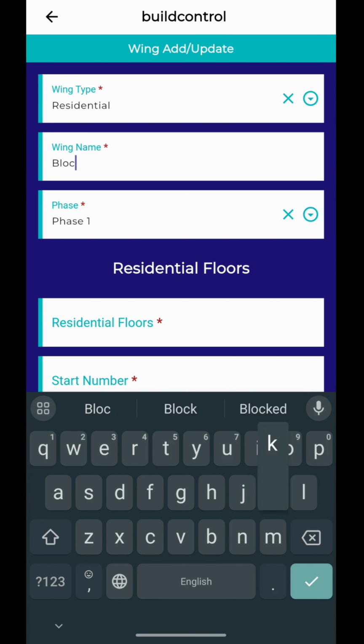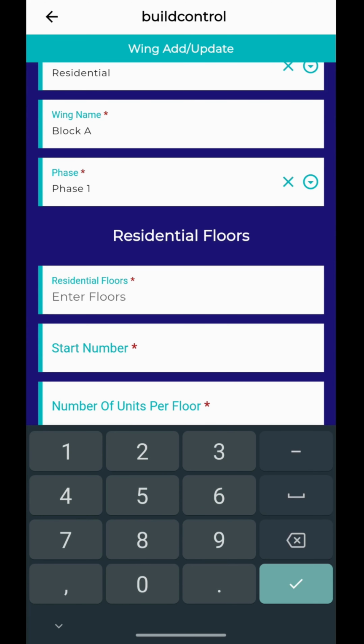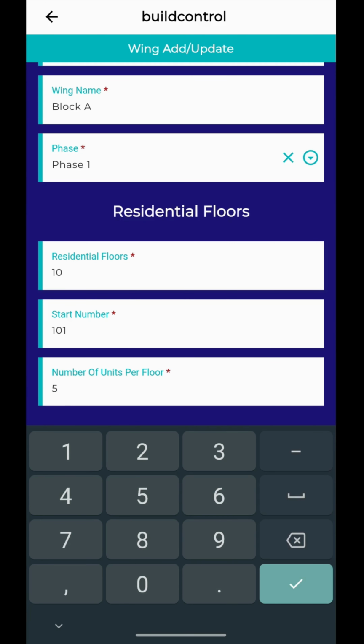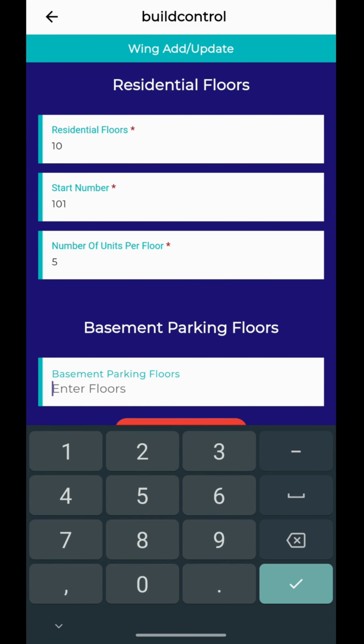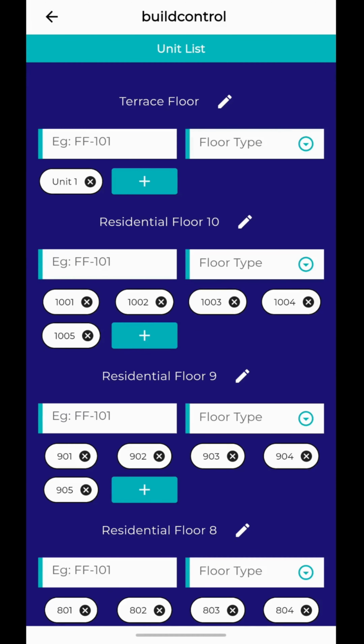Enter wing name. Select phase. Enter number of floors. Start number. Number of units per floor. Enter number of basement parking floor. Click Go to Unit List.